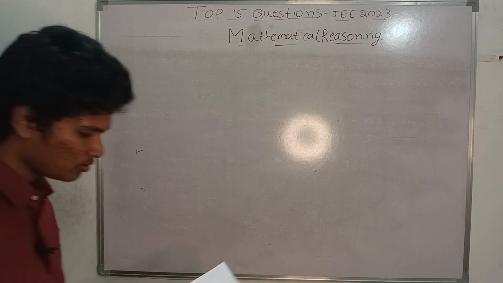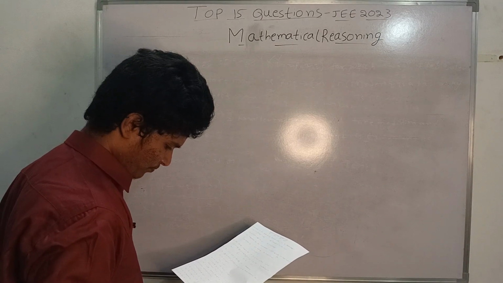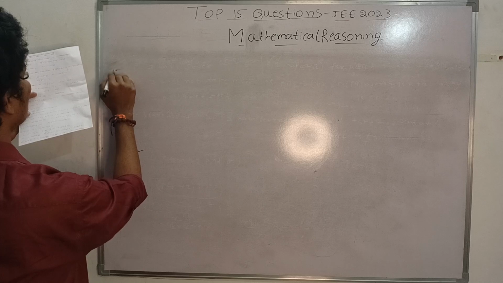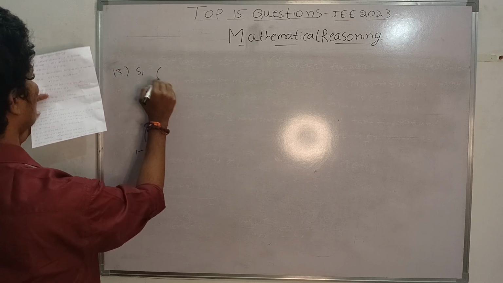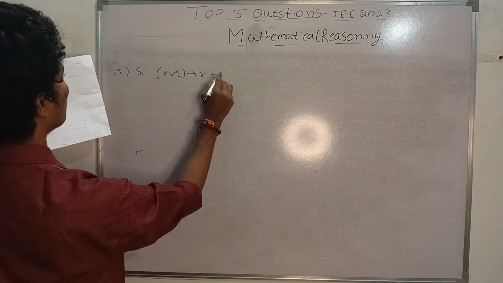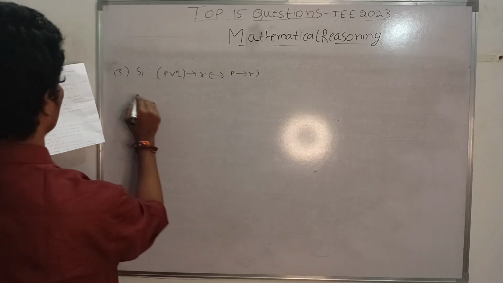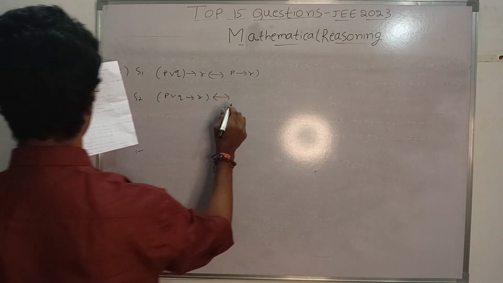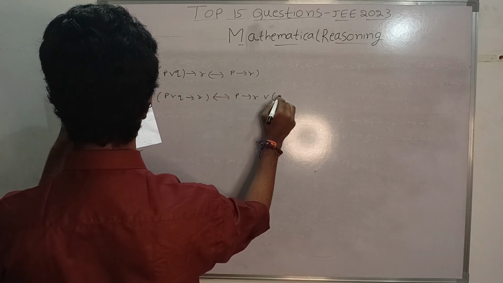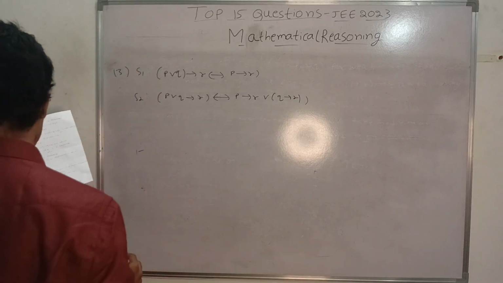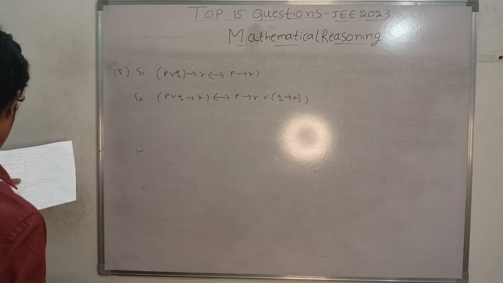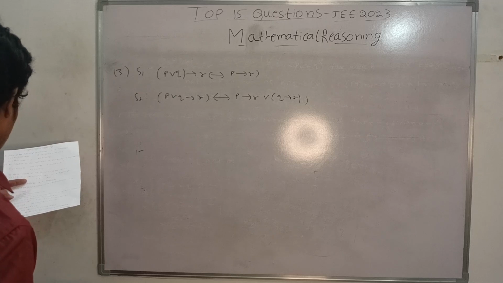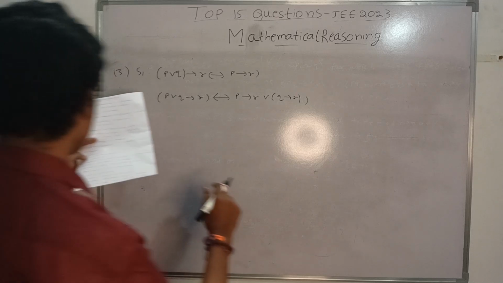And next, again, now 13th question. Statement 1, P or Q, implication R, P implication R. Statement 2, P or Q, R. So basically these are the two statements given.